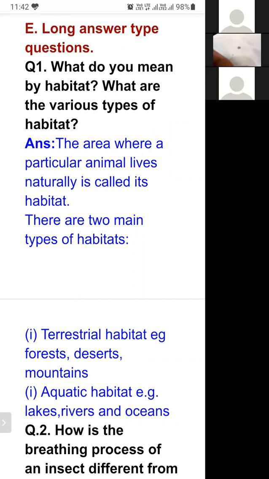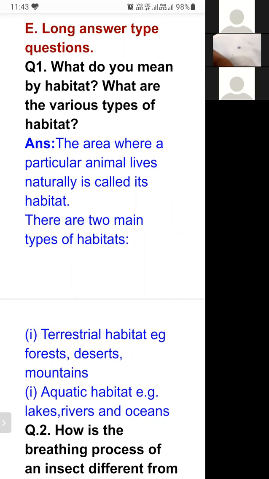The natural surrounding, the natural area where any animal, any organism is living is known as habitat. And what are the various types of habitat? We know about two types of habitat: aquatic habitat and terrestrial habitat. Terrestrial habitat includes the land area, meaning forest, desert, mountains. These areas are known as terrestrial habitats. And the water sources like lake, river, oceans, these areas are known as aquatic habitats. So there are two types of habitats. First is terrestrial habitat, second is aquatic habitat.